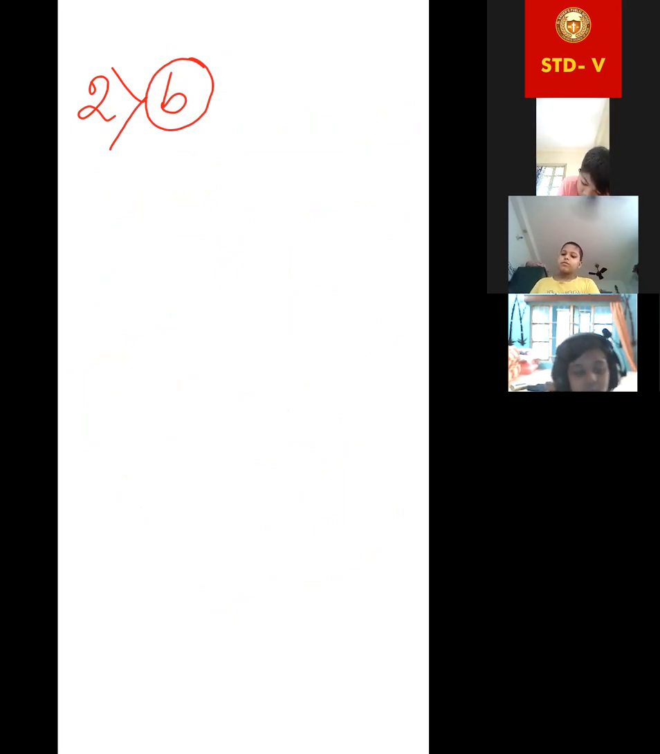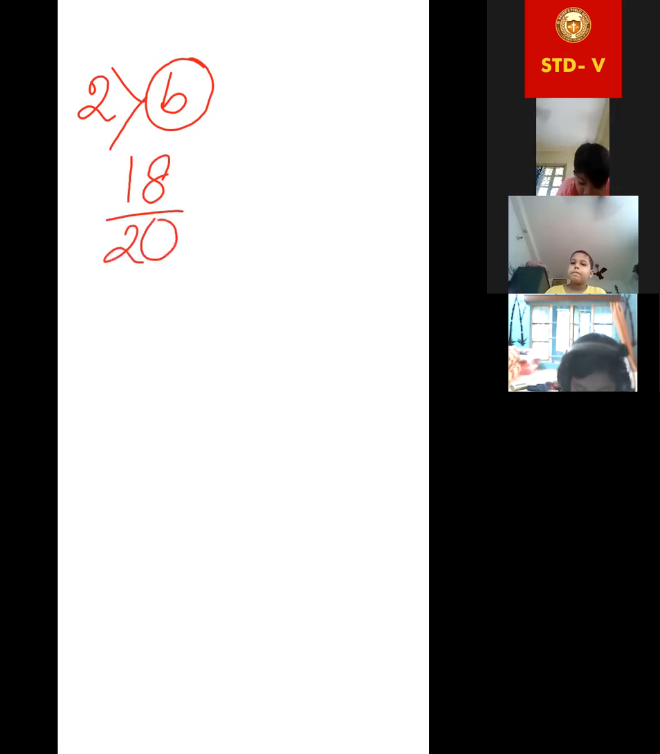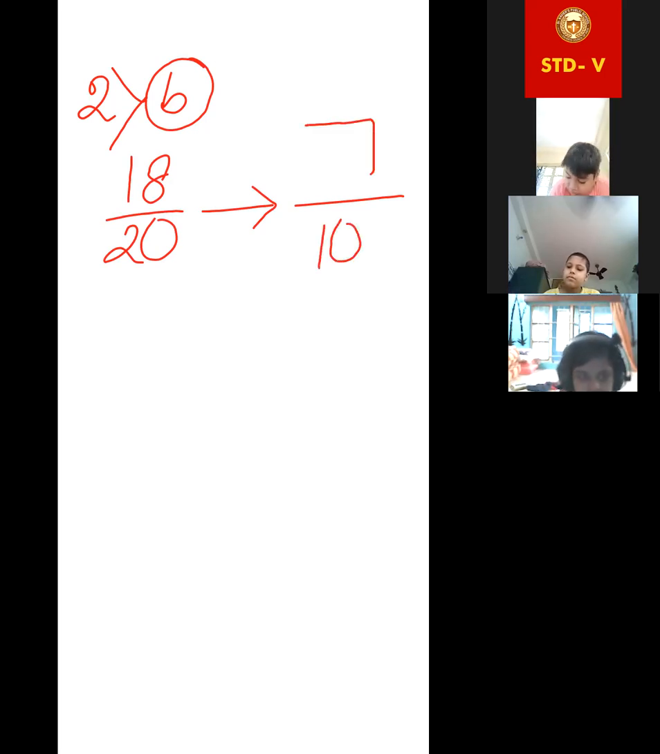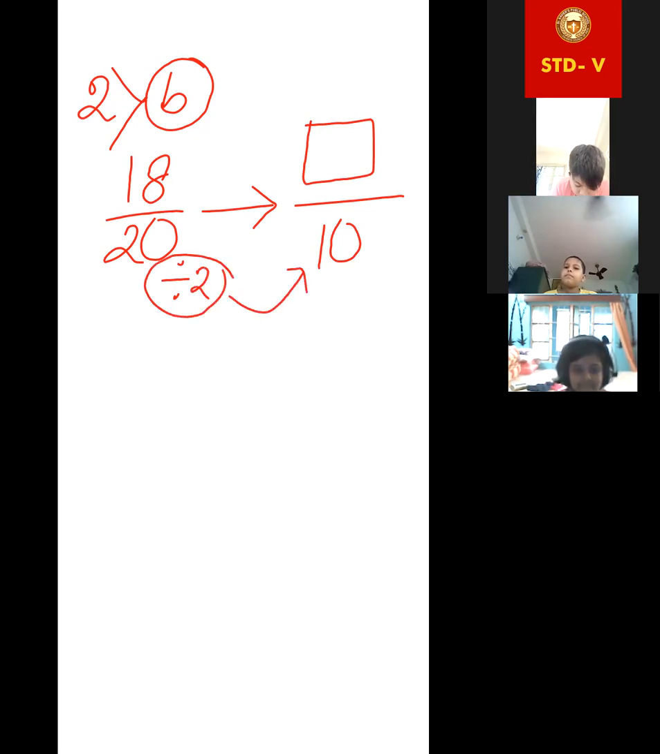Ma'am, can you write the question? Ah, yes, 18 by 20. This one is the fraction, okay? We have to write an equivalent fraction with 10 as the denominator. That means what will be the numerator? Now, if we divide by 2, then only we are getting 10, yes or no? So in the numerator also we have to divide by 2. Yes or no, Trisha? Yes, ma'am. So what will be the answer?